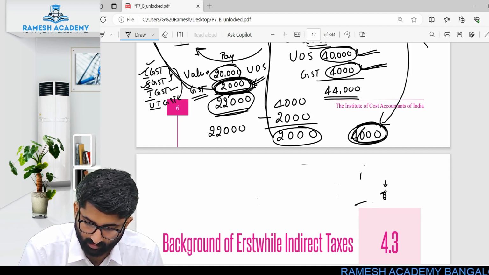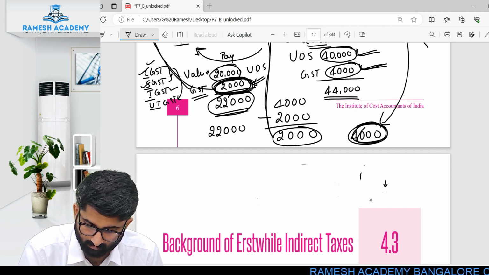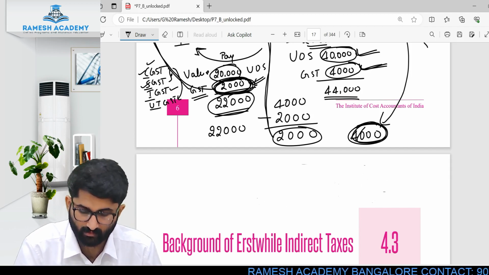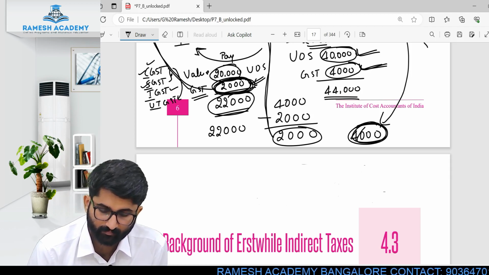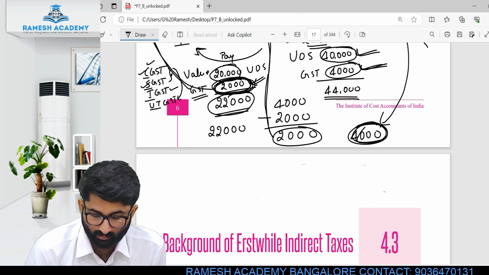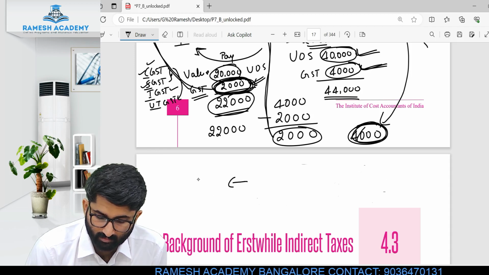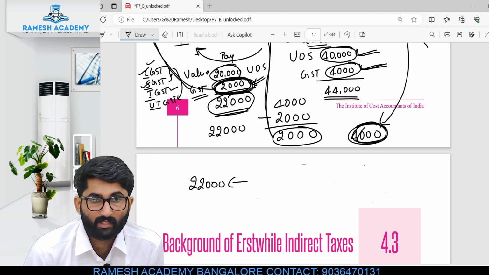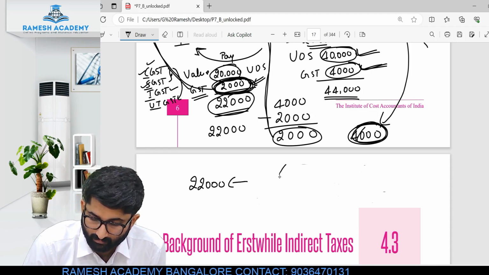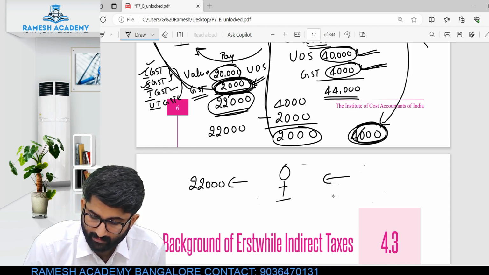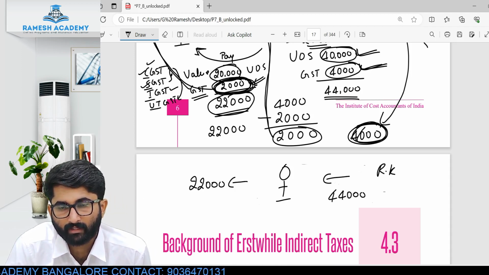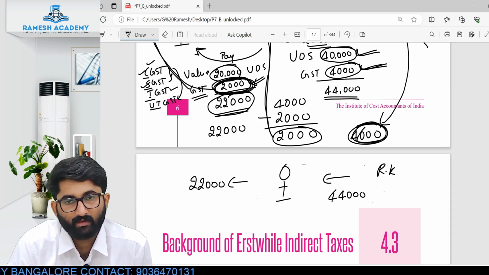So what has happened in Rocky Bhai's case? In Rocky Bhai's case, he paid 22,000 rupees to Pushpa, and this Rocky Bhai collected 44,000 rupees from Ranbir Kapoor. He collected from RK 44,000 rupees and he paid 22,000 rupees.